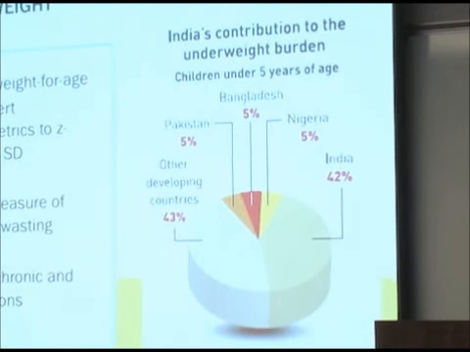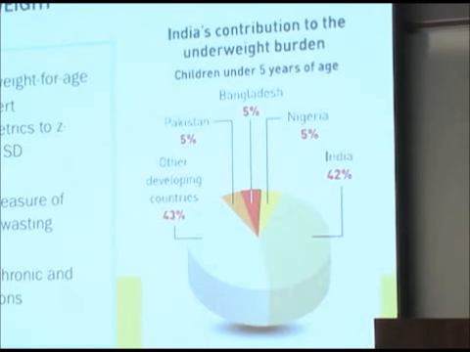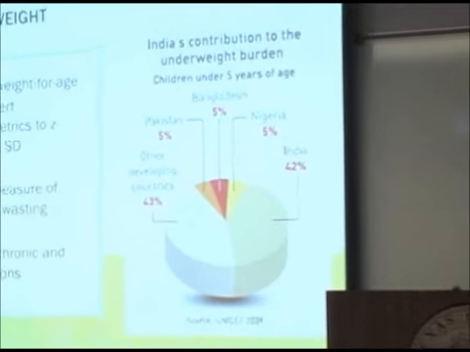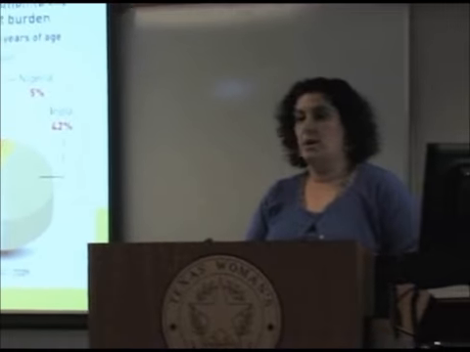According to a recent UNICEF estimate, India accounts for 31% of the developing world's children and 42% of those that are underweight. So we're talking about a country in which the condition of the children is quite poor, and there's a lot of work that's done and a lot of work that still needs to be done to address this problem.